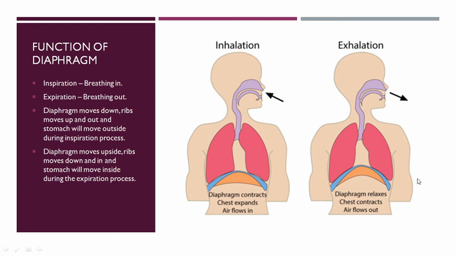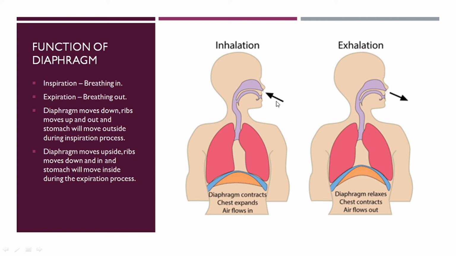Now we'll understand the function of the diaphragm in the respiratory system. Here I have given two images, one for inhalation, meaning inspiration, breathing in, and one for exhalation, expiration, breathing out.